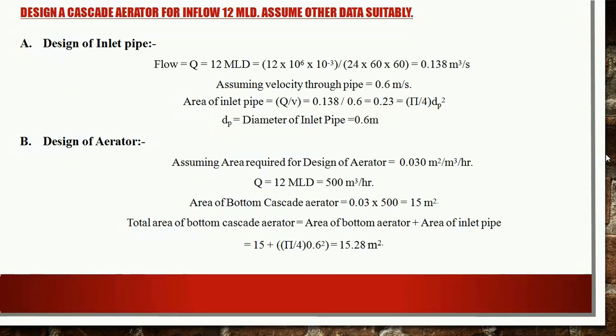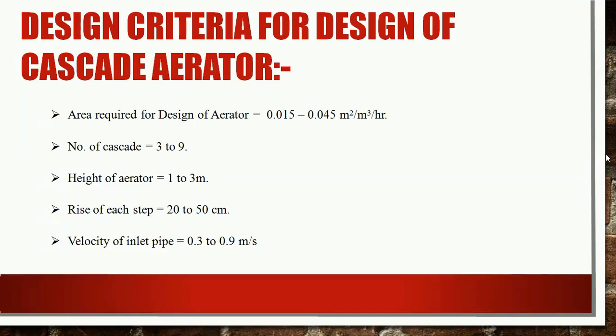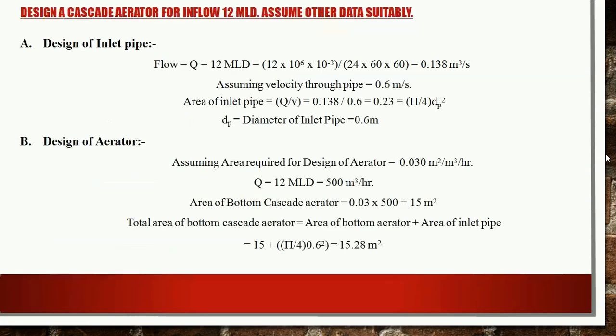Next we have to design the aerator. So assuming the area required for design of aerator as 0.030 meter square per meter cube per hour. Again, this is within the range of 0.015 and 0.045. We have taken an average value, middle value between both these. So the flow rate, inflow rate Q, which is 12 MLD, is equal to 500 meter cube per hour.